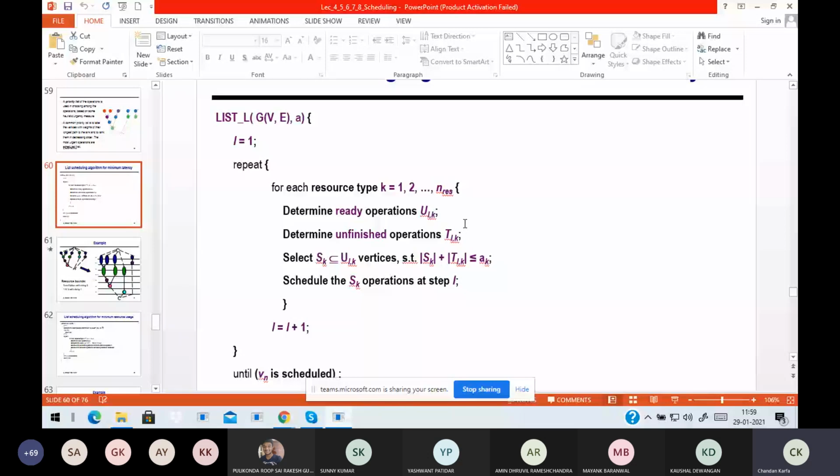But in general, in practice, all people use only heuristic algorithms because ILP is not feasible. It takes too much time for bigger examples, and the problem itself is NP complete. When you write a high level synthesis tool, your expectation is that you give 500, 600 lines of Verilog from C code and the schedule or RTL should be generated in 1 or 2 minutes. People are okay even if your solution is 90% optimal.